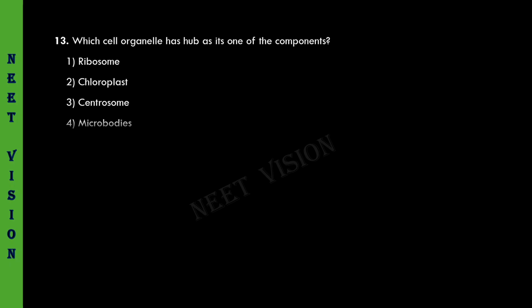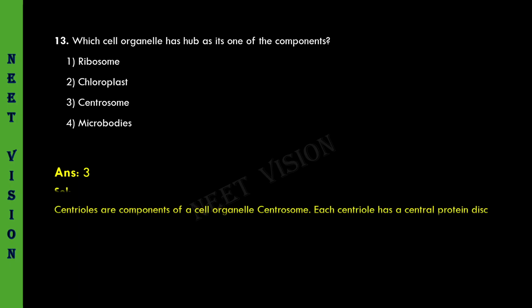Which cell organelle has hub as one of its components? So, hub is present in centrioles of centrosomes. So, centrosome must be the correct one. Ribosome, chloroplast, and microbodies are incorrect ones. Let us see which is the correct one. Answer 3, centrosome is correct. Let us see the explanation for it. Centrioles are components of a cell organelle centrosome. Each centriole has a central protein disc-like structure called hub. Next question.